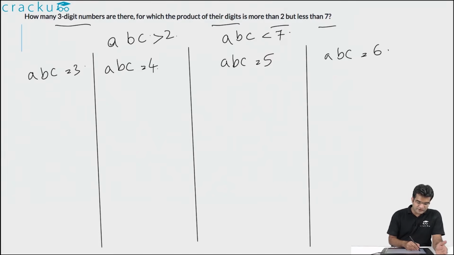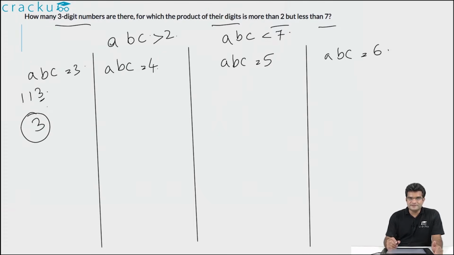If the product of 3 numbers is equal to 3, the only case in which this will happen is if the 3 digits are 1, 1 and 3 in some order. And how many such numbers are possible? We have to fix 3 in either the first place or the second place or the third place. So the total number of ways in which this is possible is 3.